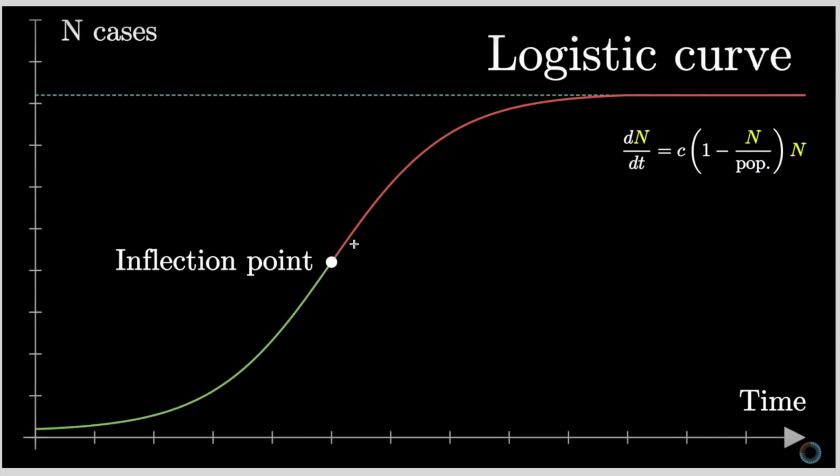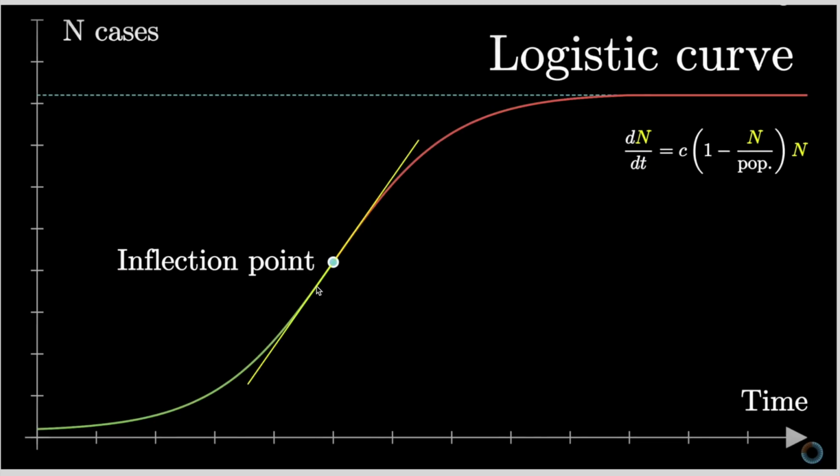And the way that an exponential curve turns into a logistic curve, it has to go through its inflection point where the amount of new cases growing slows down, and they actually remain constant for a while. They remain constant for a little while before proceeding to that slowing down in the progress of that curve.